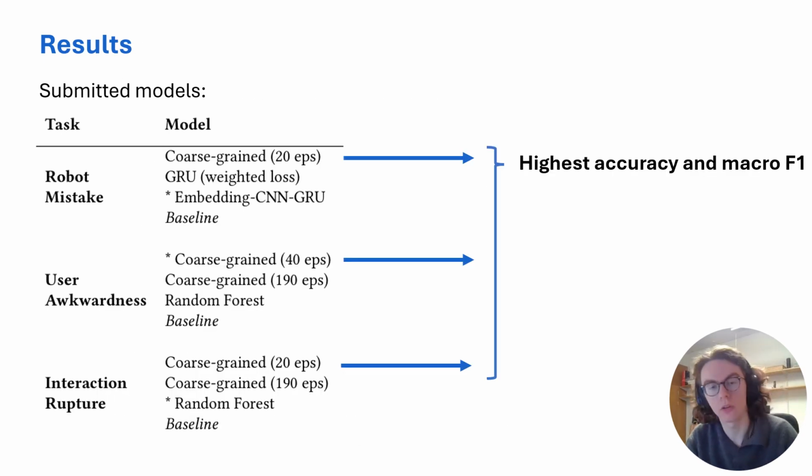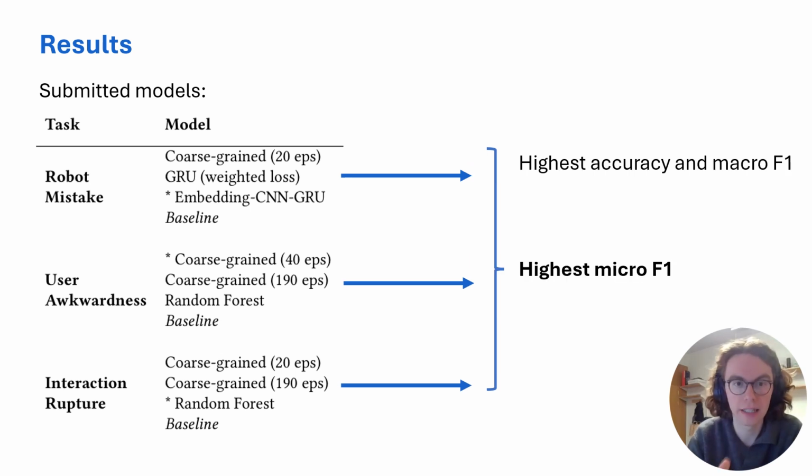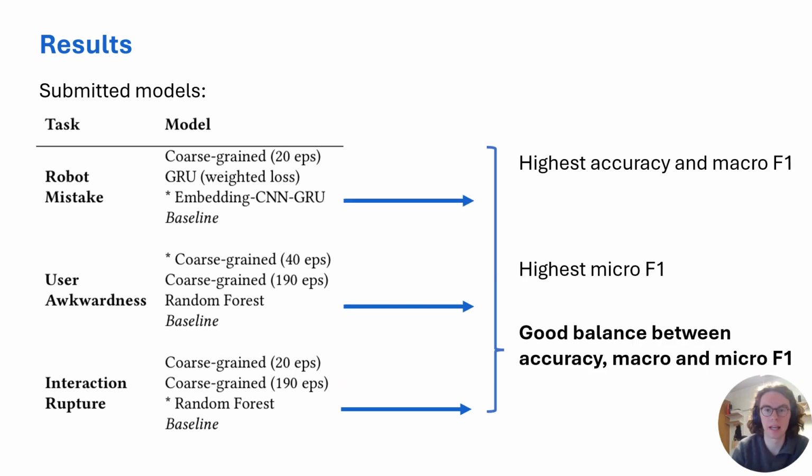And then, with all of these different combinations, we had to choose which models to submit to the challenge. So for each of the tasks, we submitted first the model that got the highest accuracy and macro F1 score, since those are, of course, the 2 metrics that are also used by the challenge. Second of all, we also submitted the models that had the highest micro F1 score. And finally, we also chose models that had a good balance between the accuracy, macro, and micro F1 score.